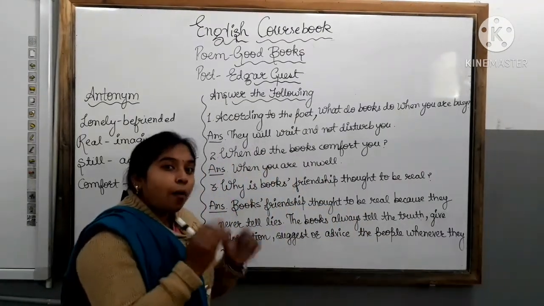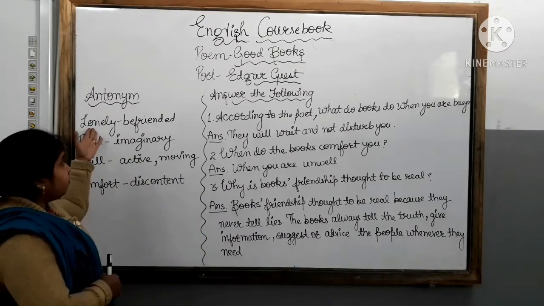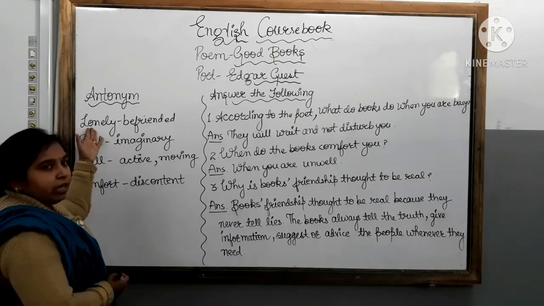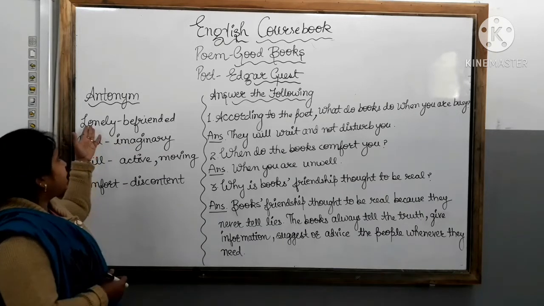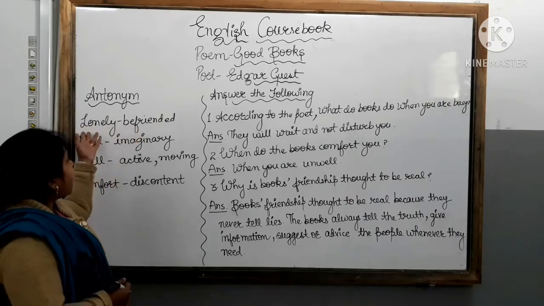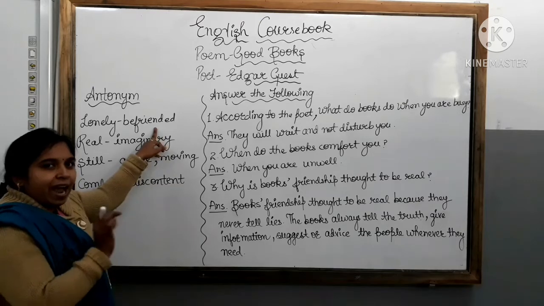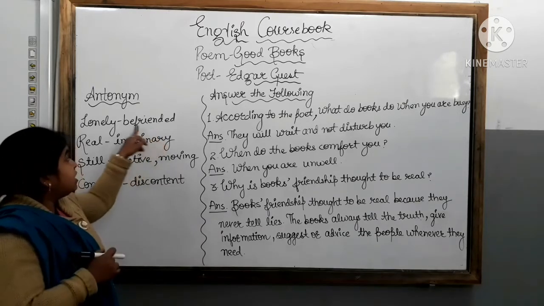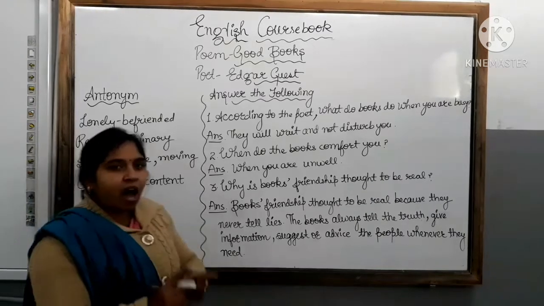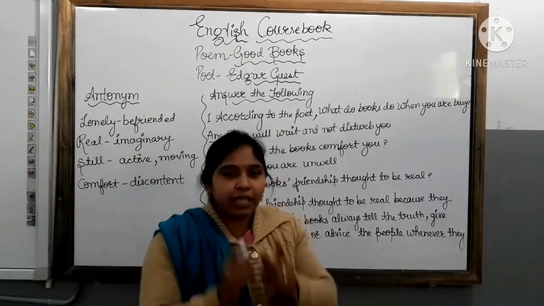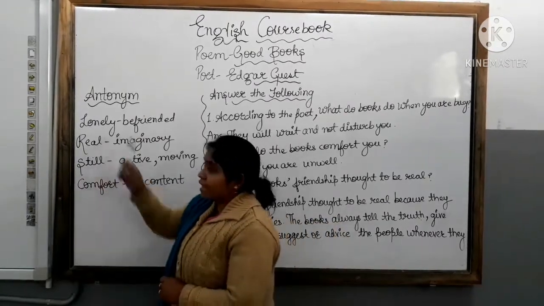Antonyms means the opposite words. So here the first antonym from the poem is lonely. The meaning of lonely is alone, that means synonym. But here we have to learn the antonym. So the antonym of lonely is befriended. B-E, and then friend, and then E-D. So the word will become befriended, B-E-F-R-I-E-N-D-E-D. Okay students?